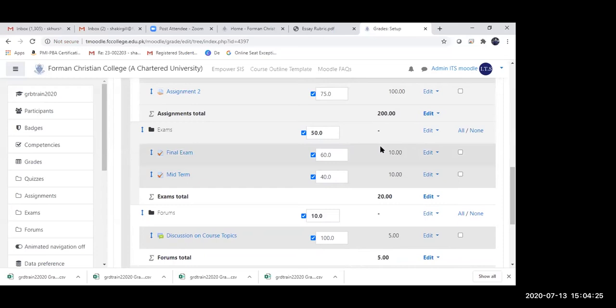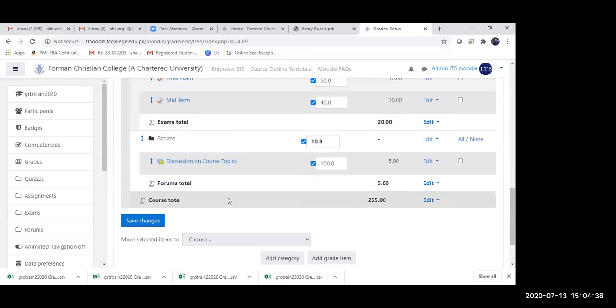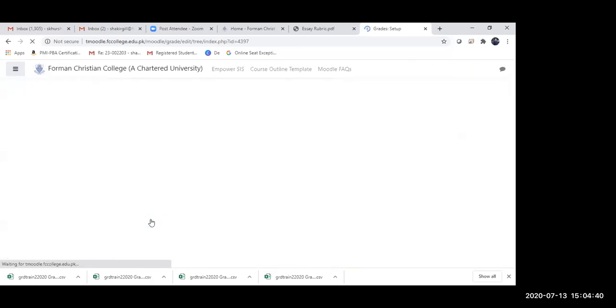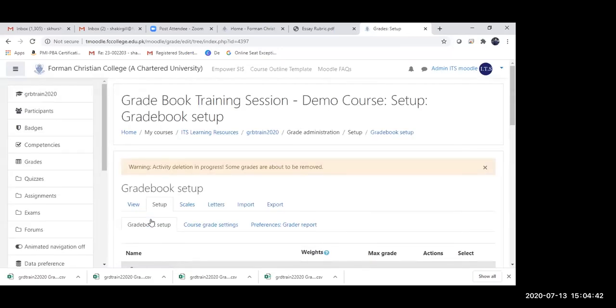Now what it has done is, it simply calculated on its own that it is going to be 60% of the 50%, and it's going to be 40% of the 50% over here. So that is how I can actually make the changes to my weightages.